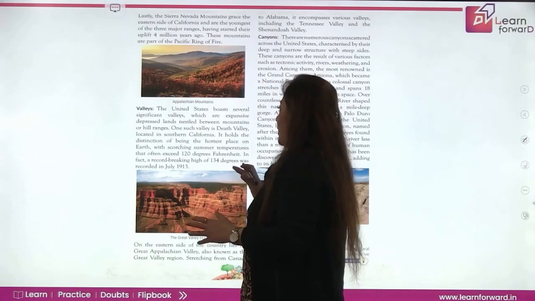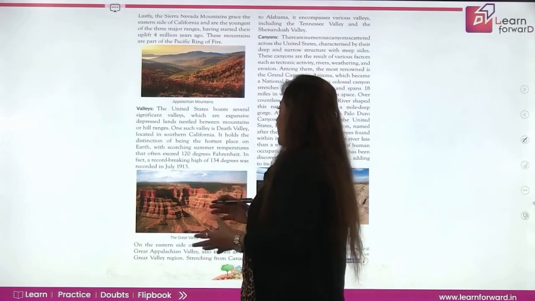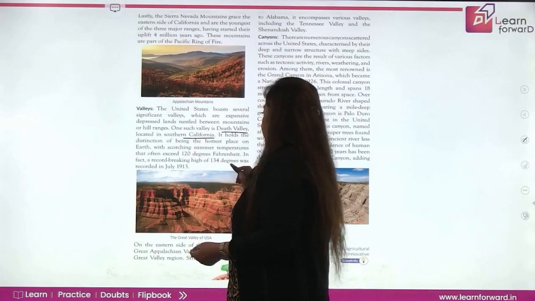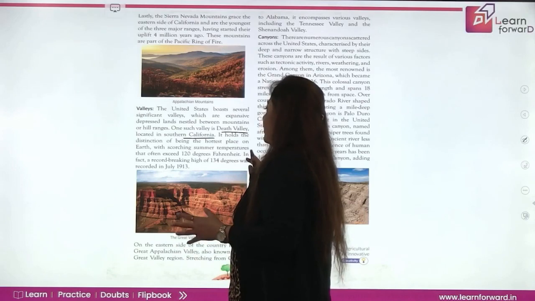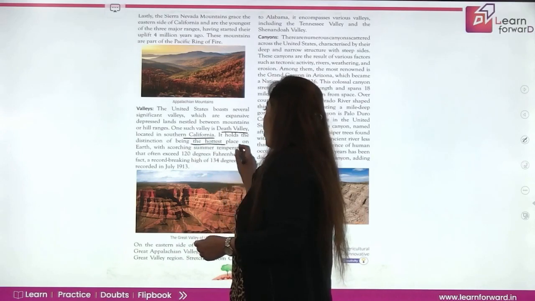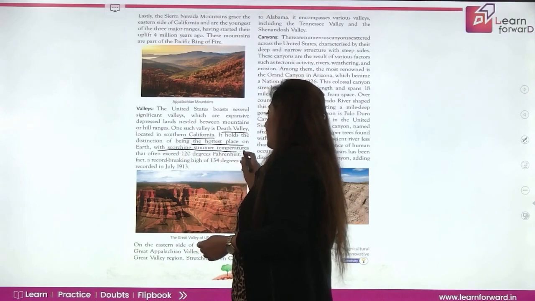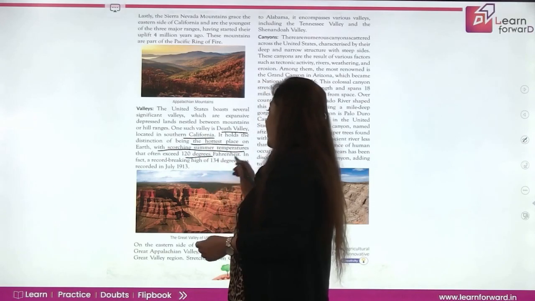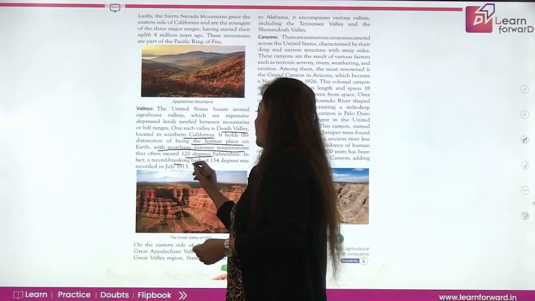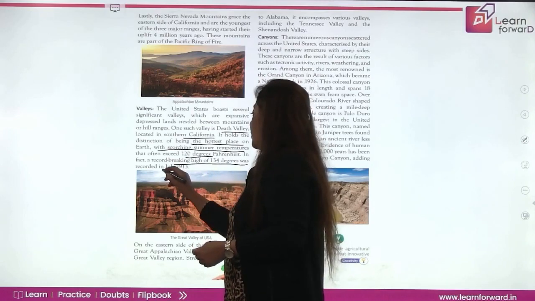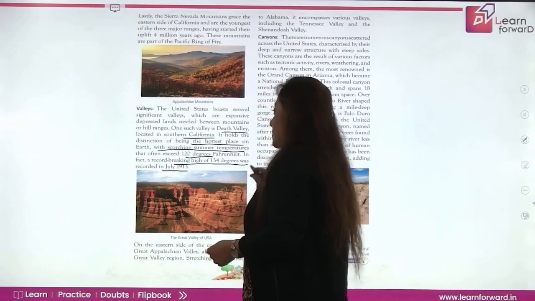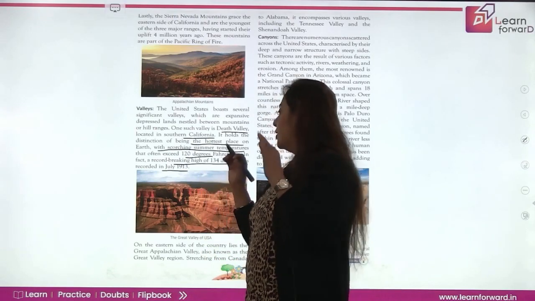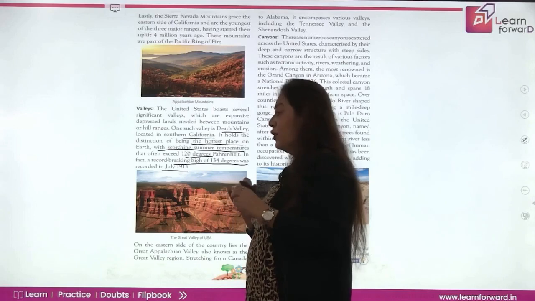If we talk of valleys, the US has a lot of valleys, right? We have Death Valley, which is located in Southern California. It is very famous. It holds the distinction of being the hottest place on the earth with scorching summer temperatures, which may even exceed 120 degrees Fahrenheit. In fact, a record-breaking high of 134 degrees was recorded in July 1913. Just imagine a place which is as hot as 120 degrees Fahrenheit. We'll go berserk living there.